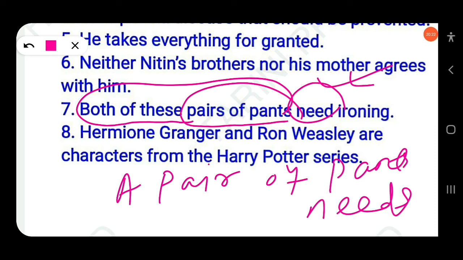Then next, Hermione Granger and Ron Weasley is characters from the Harry Potter series. Here both characters are different. That means it refers to plural. Okay, here the subject is plural, so the verb must be plural, so you have to use are, not is. From the Harry Potter series, are, not is. Clear?